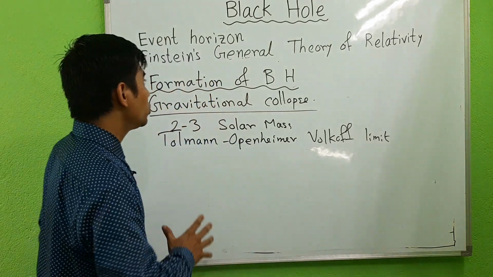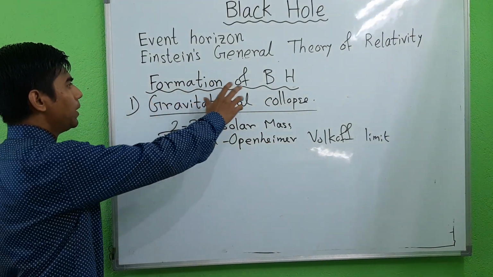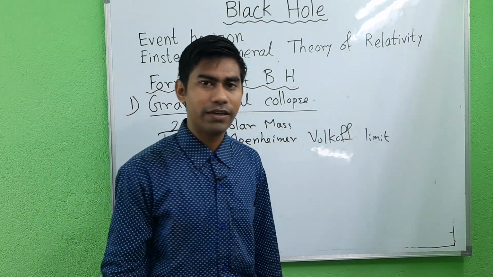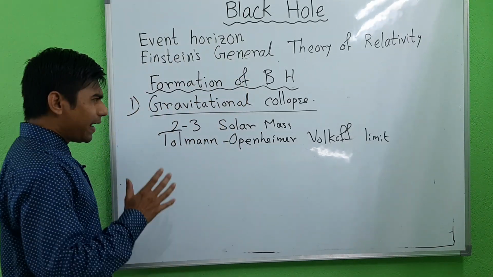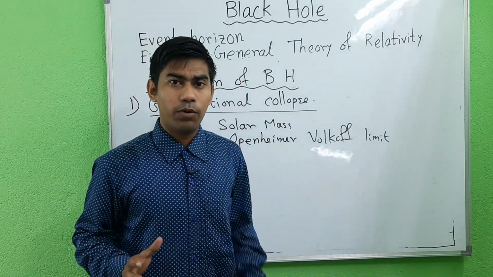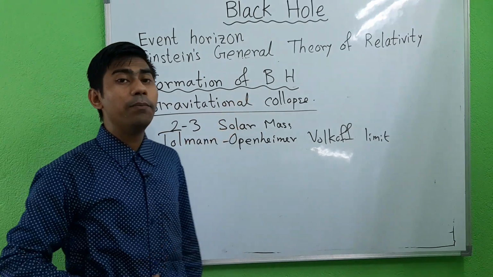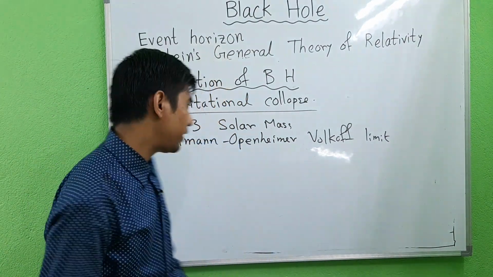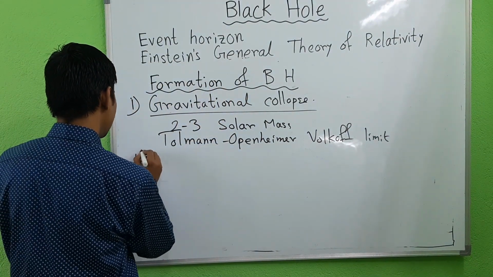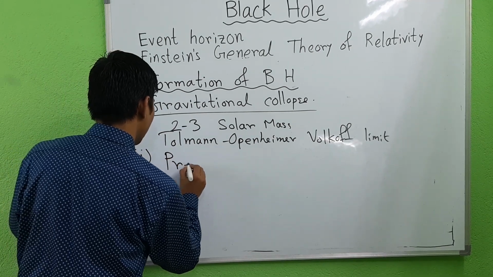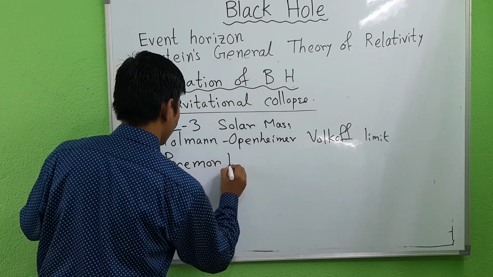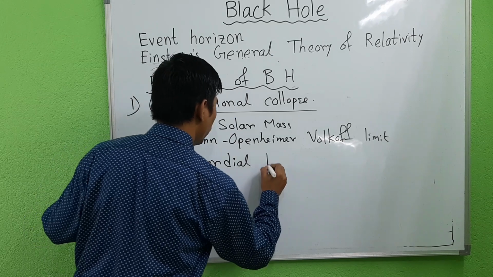Okay, so this is the process through which black holes are formed. Now another possibility for the formation of a black hole is primordial black holes.